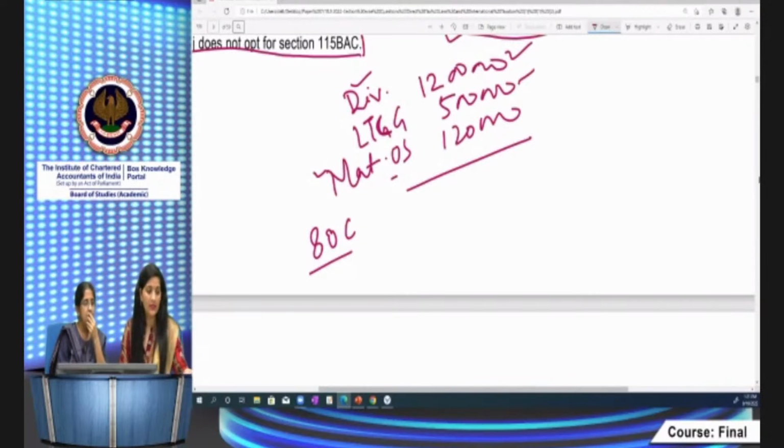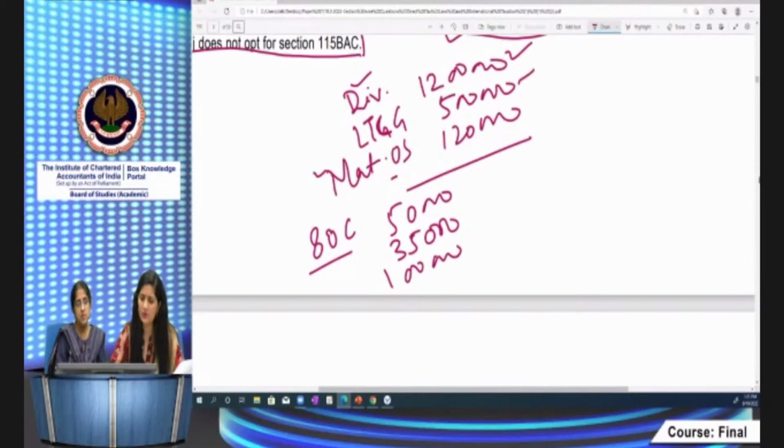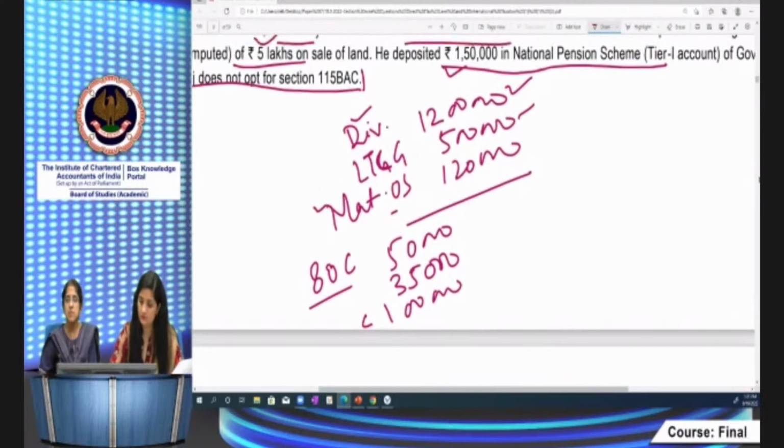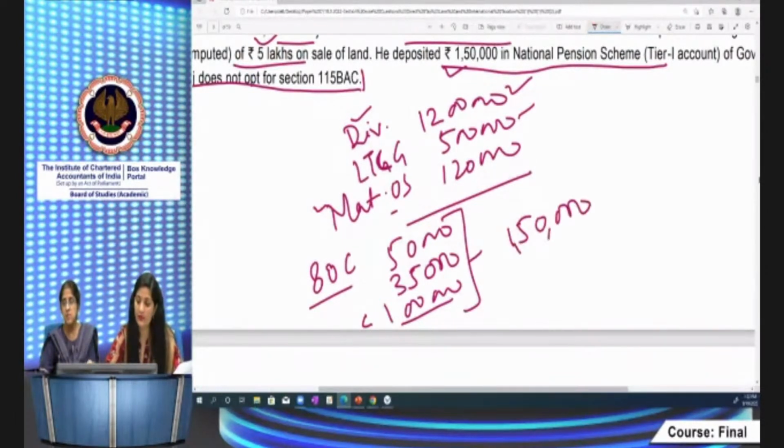You saw that for A, it had made the payment during the year 50,000 plus 35,000, which we provided for B. Then annual premium 1 lakh for all the policies, so 1 lakh for C, then for D. All the premium exceeds 1,50,000, so the 80C deduction has to be restricted to 1,50,000, right?